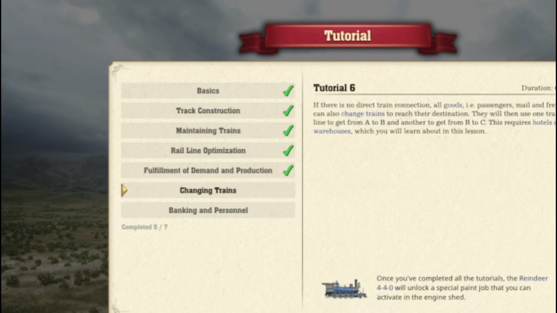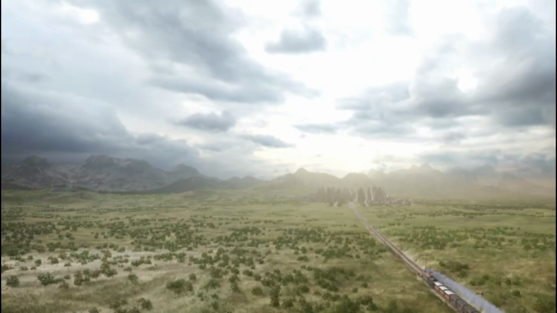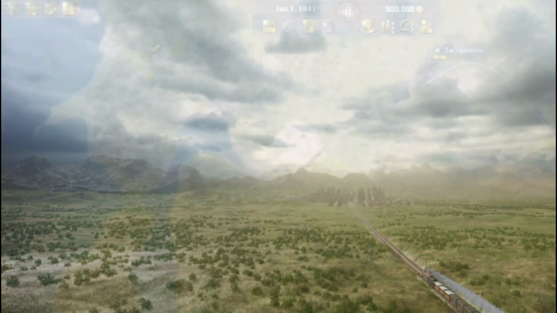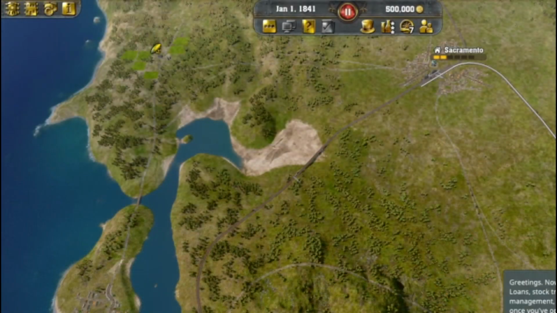Hi everyone, welcome back. So we're going to do the last two tutorials, changing trains and banking and personnel. Now we'll move on to banks and personnel, loans, stock trading, buying up competitors, personnel management, and sabotage. We'll start right away once you've opened the company dialog.